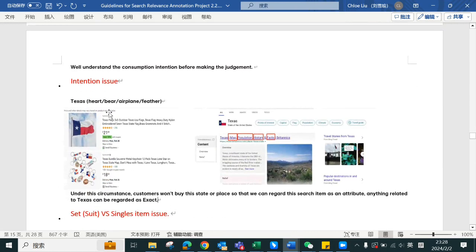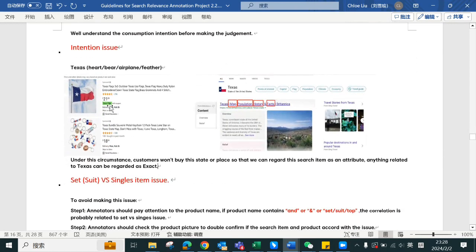Next one, the intention issue. So we got an example here like Texas, same as heart, bell, airplane, and feather. We won't buy Texas online, but anything related to Texas can be marked as exact. For example, there's a shirt with a cowboy pattern.